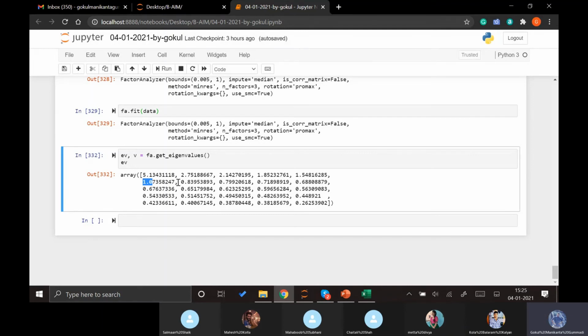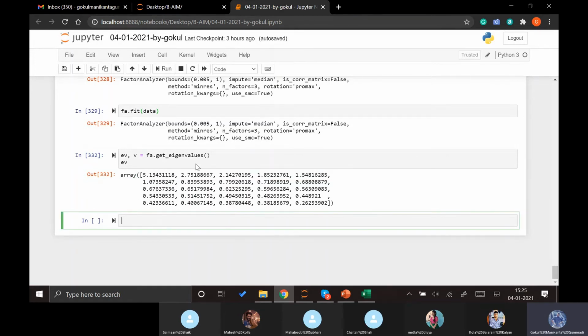That is the common rule we go with. So from the first one to here, that means we take up to 6 factors.